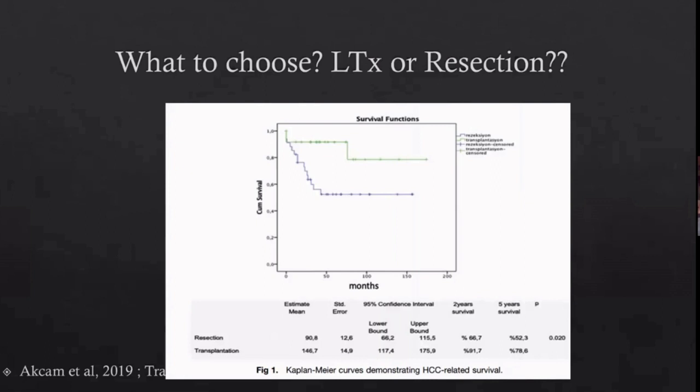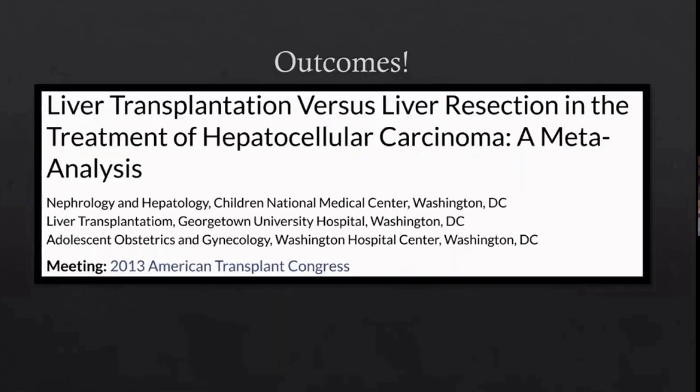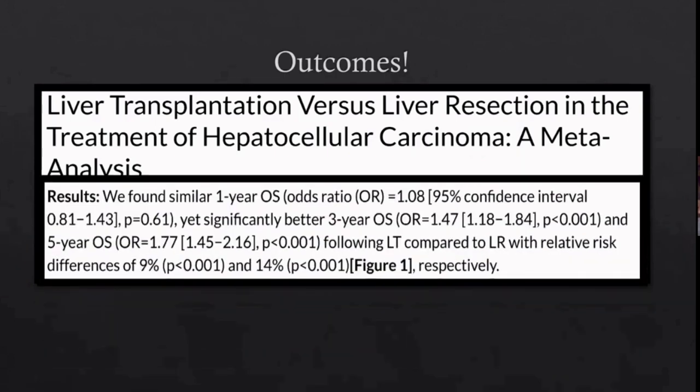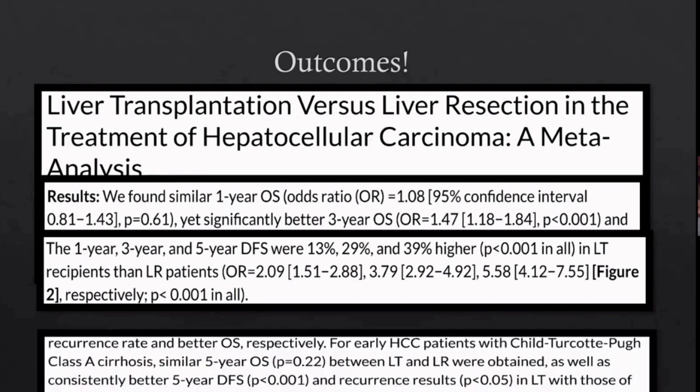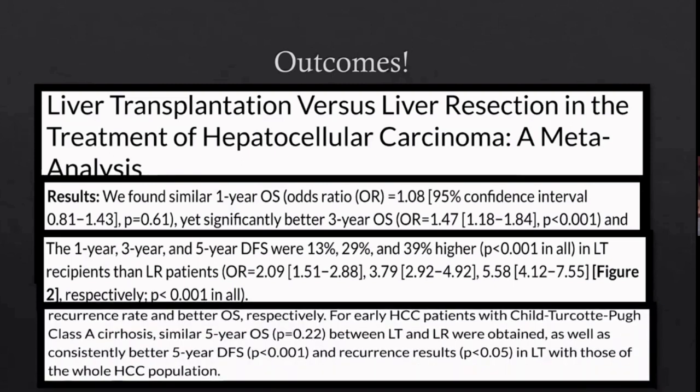And again, this is the survival function where it shows a cumulative survival, which was definitely much better in case of transplantation patients than resection. And again, this was a meta-analysis published in the American Transplant Congress, which also showed that the 1 year, 3 years and 5 years survival and disease-free survival was significantly higher in patients with liver transplant recipients than the liver resection patients. So the data will always be contrasting, and it's very difficult for you to pass a blanket statement that only one modality is better.